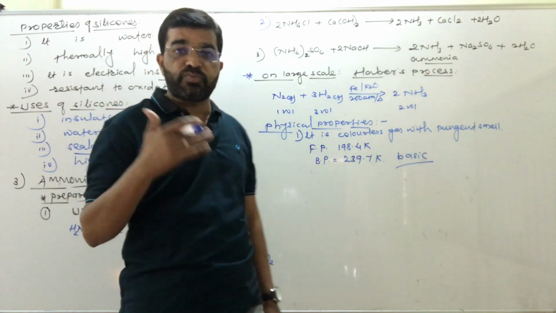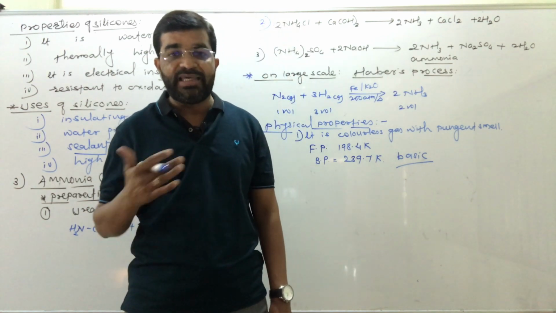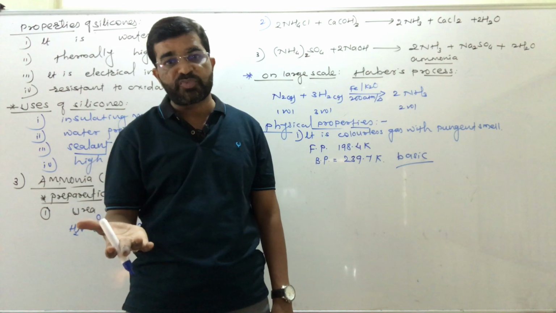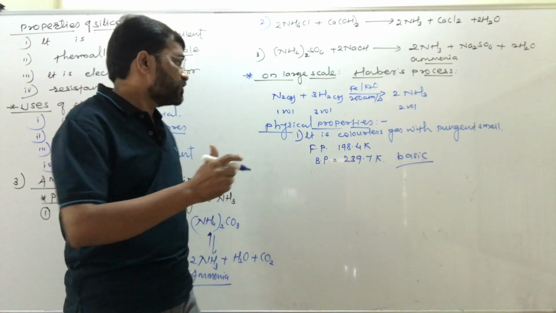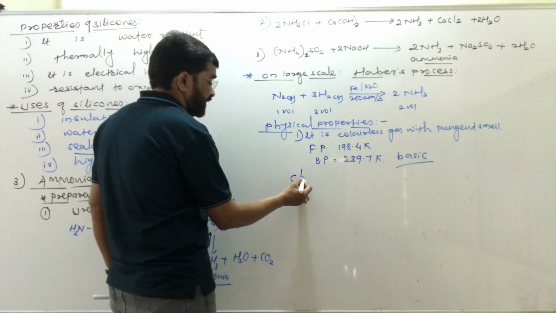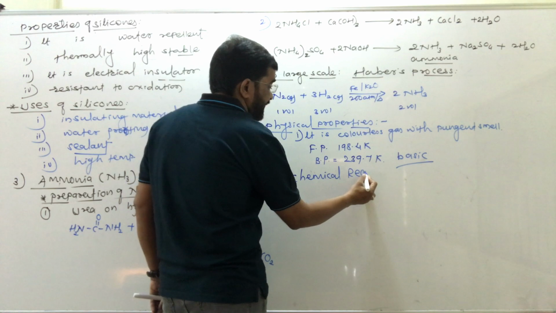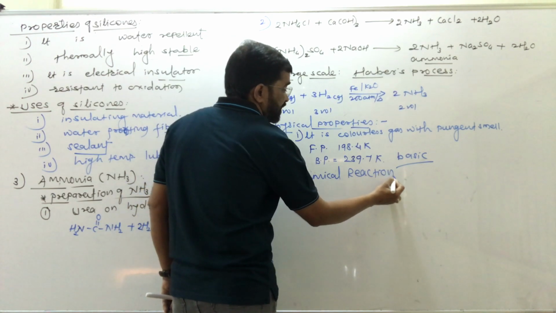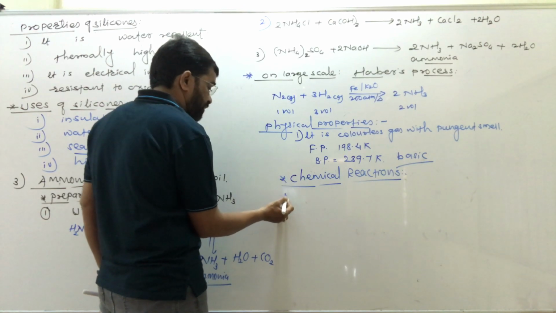Ammonia is basic in nature, because when it is dissolved in water, it forms an alkaline solution, a weak alkaline solution. That we have to study in the chemical properties, or chemical reactions, of ammonia.